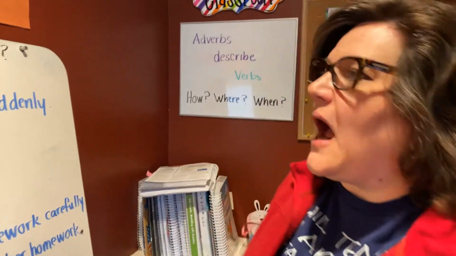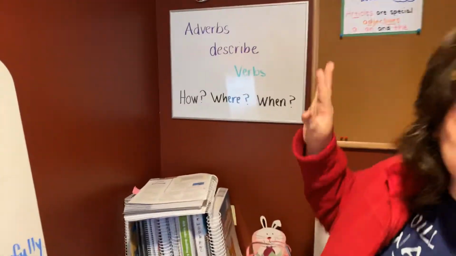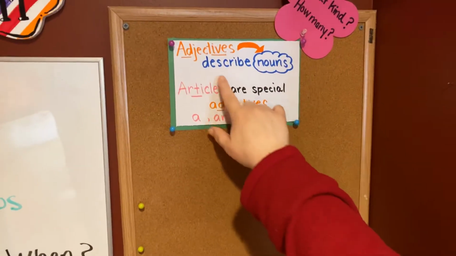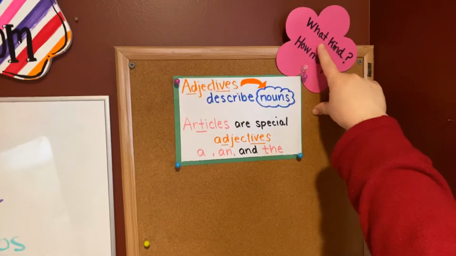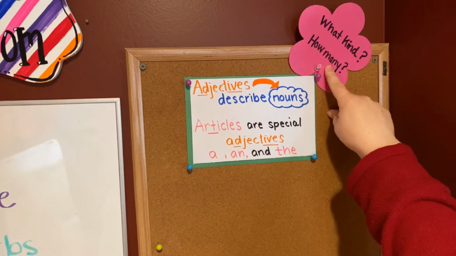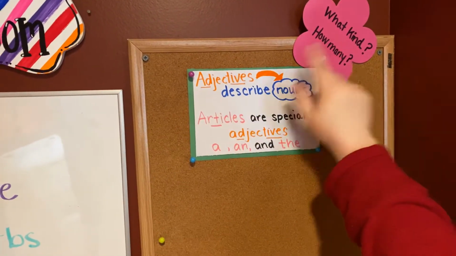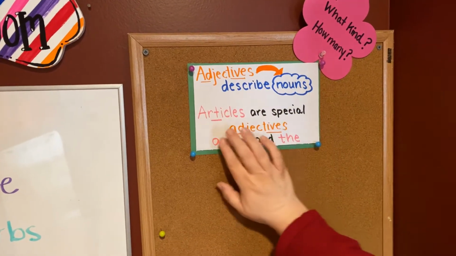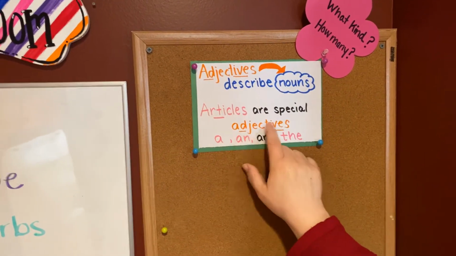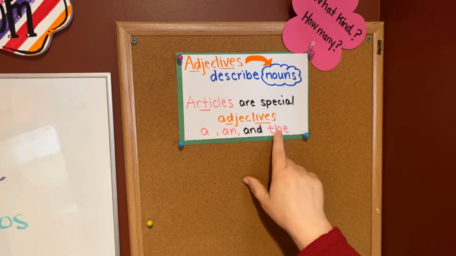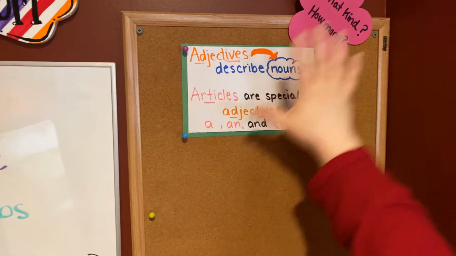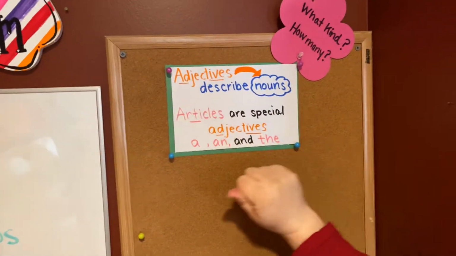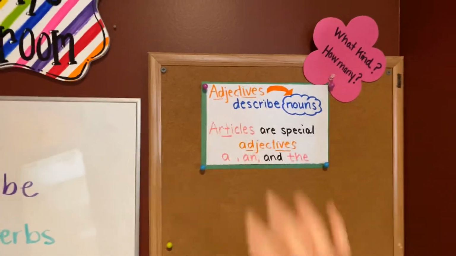Okay, kiddos, let me show you some things first. Last week we talked about adjectives, that they describe nouns, and they answer two questions. They're either going to answer what kind or how many. Those are adjectives. What kind, how many, always describe nouns. Articles are special adjectives. A, an, and the are the articles. If we were at school, this would be up above the board because it's something we would always be referring back to.